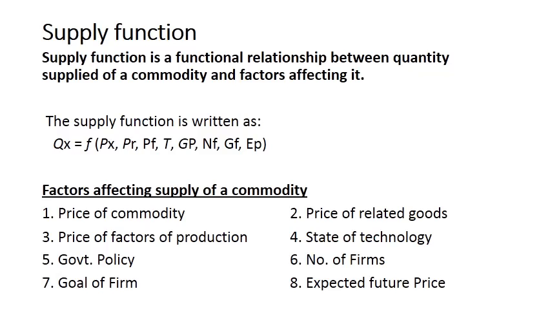So if we are calculating the supply of tea and the price of coffee changes, let us assume that the price of coffee increases. What will happen to the supply of tea? The supply of tea will decrease. Why will it decrease? Because the price of coffee increased, producers will produce coffee because of the high price, and that will lead to a decrease in the supply of tea.